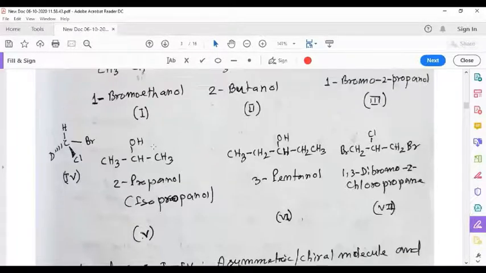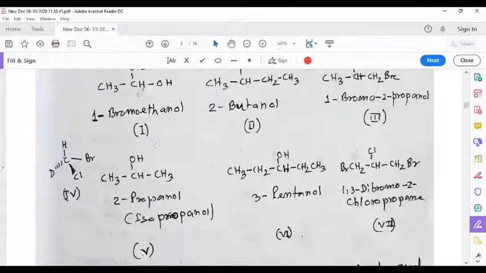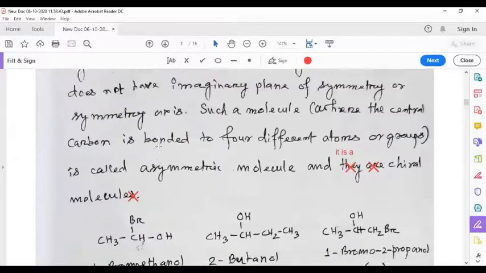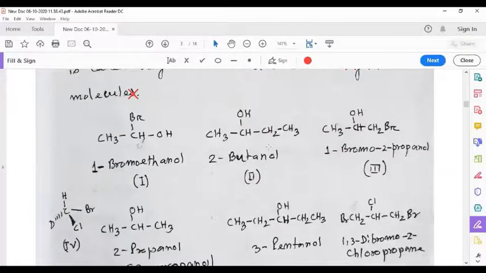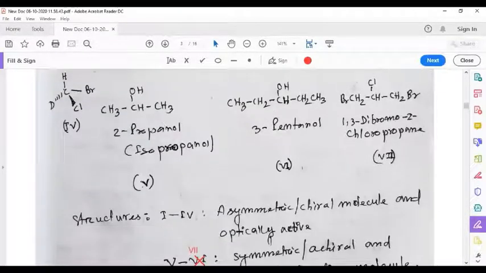Like CH2FCl. CH2FCl is a symmetric molecule, where two atoms are the same, two atoms are different. So this is a symmetric molecule. That way, this is a symmetric molecule. Two groups are the same, methyl, and two groups are different, hydroxy and hydrogen.